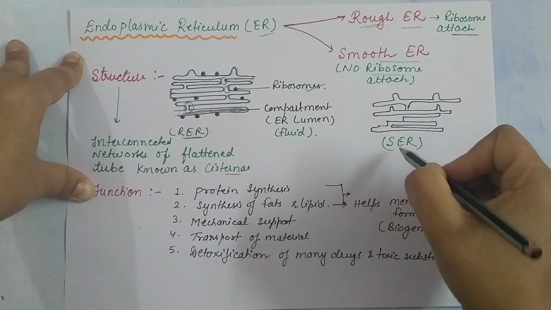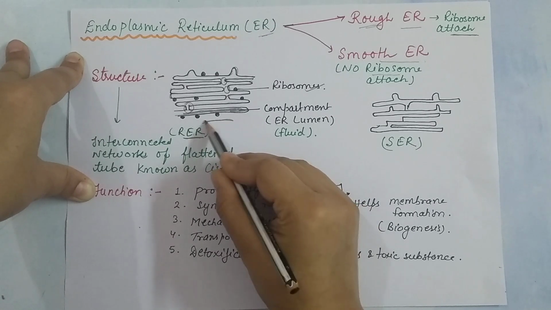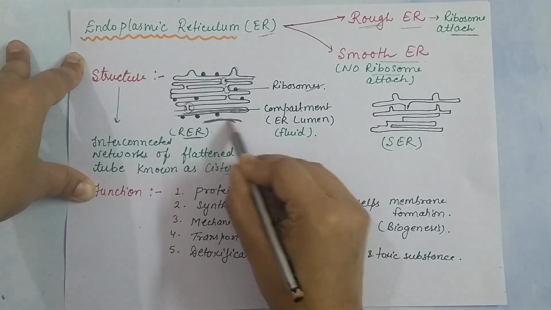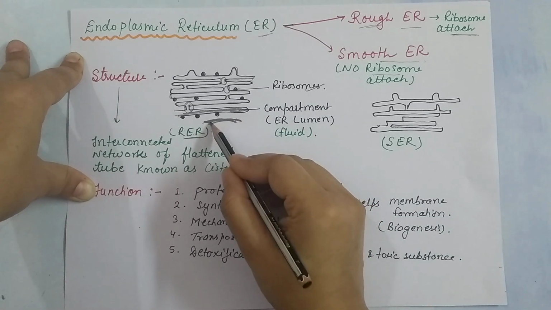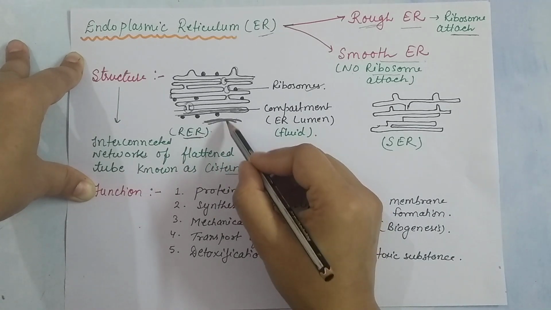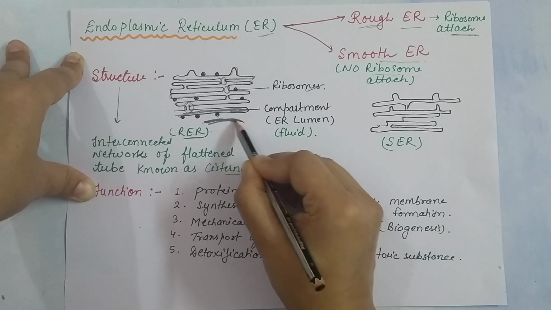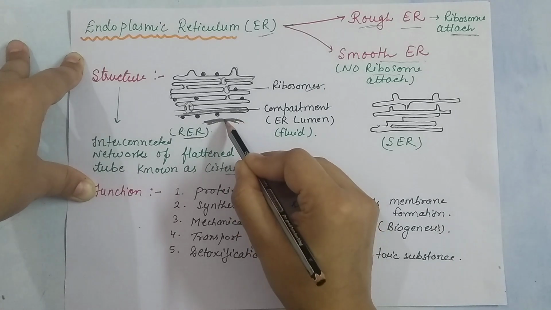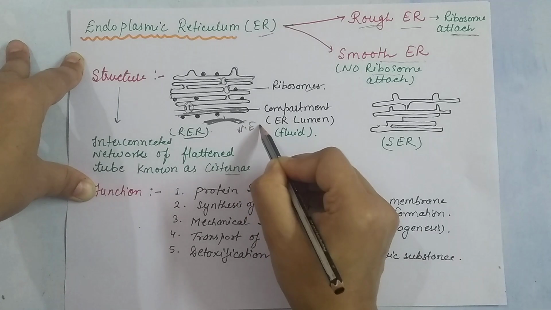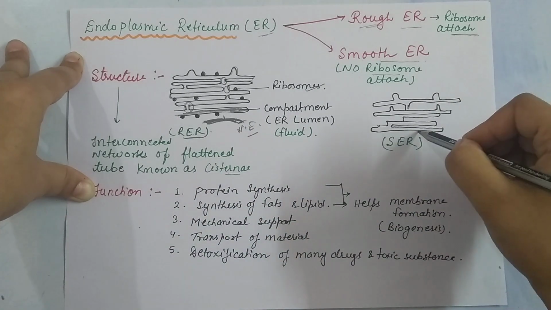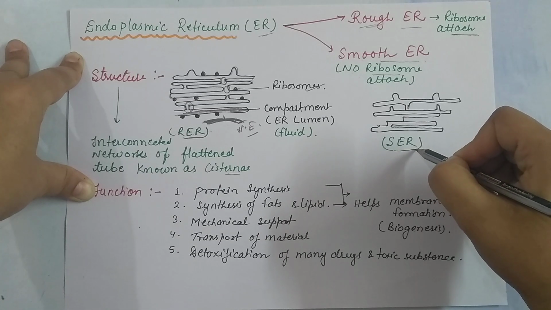And this is directly connected to the nuclear envelope. In our earlier video, we found that this endoplasmic reticulum is directly connected to the nuclear envelope. Now the next one is our smooth endoplasmic reticulum.